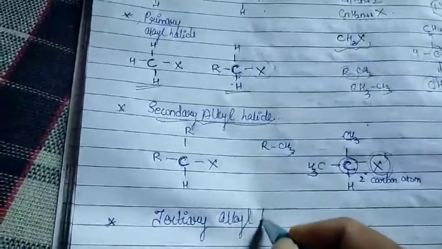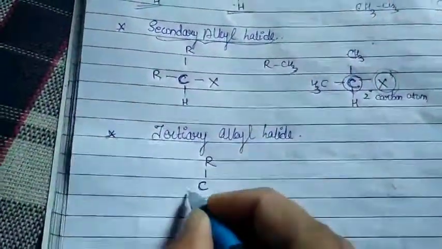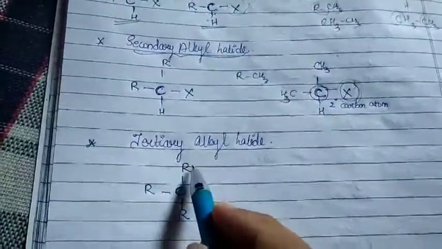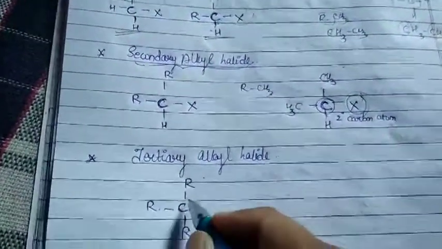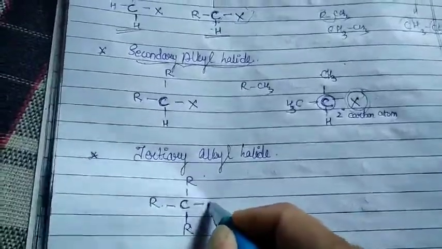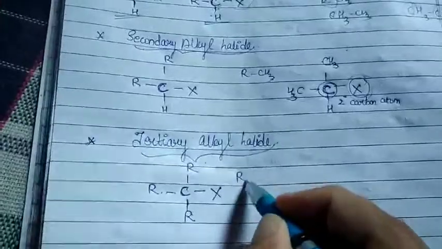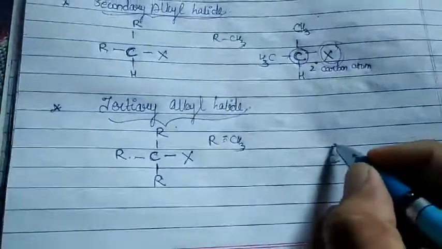Tertiary alkyl halide. So how can you write now this one? CR and an R. So what is this? Tertiary carbon atom. Why? Because it is further attached to three other carbon atoms. So to that tertiary carbon atom, whenever halogen is attached, it will be called as what? Tertiary alkyl halide. If I consider my R is equal to CH3 group, how can I write it?